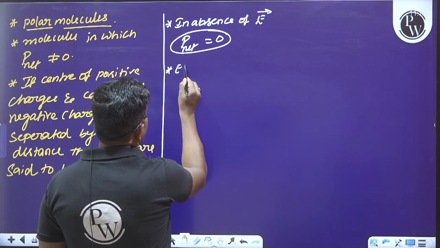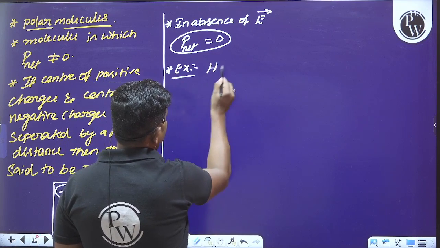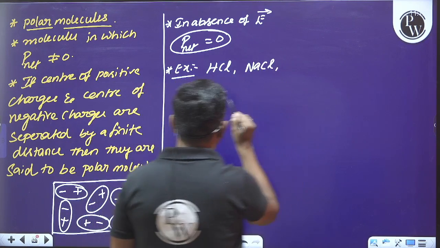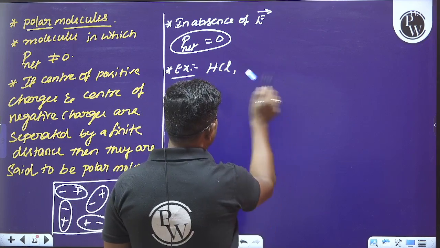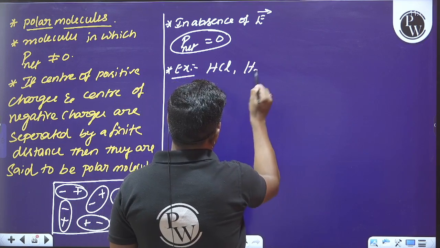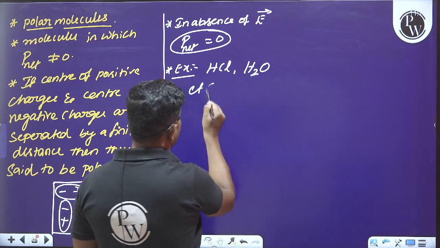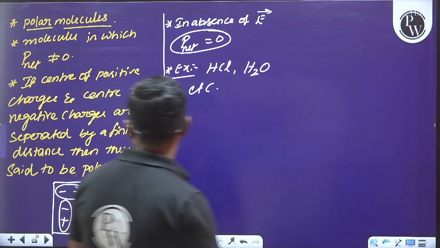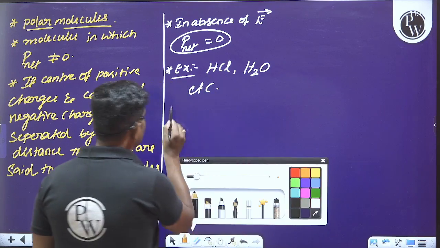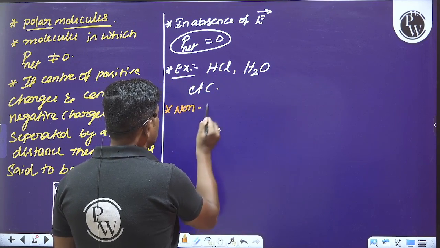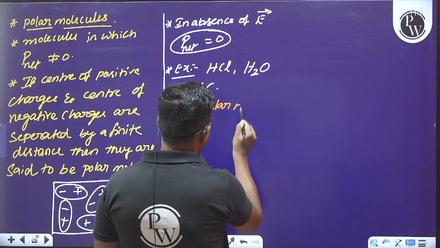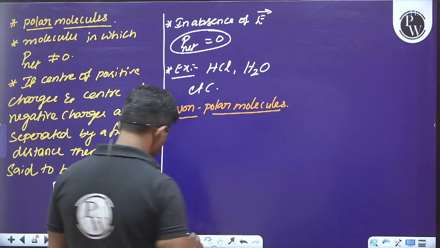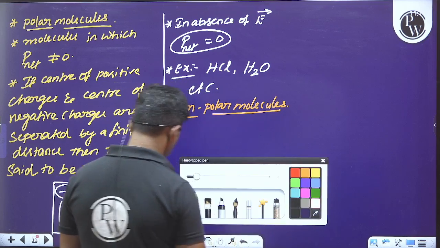Okay, what are the examples? For this we can say HCl or NaCl, or we can also go with H2O, etc. These are examples of polar molecules. And later we have to understand what are non-polar molecules. Please make sure about these things here. What are the non-polar molecules?